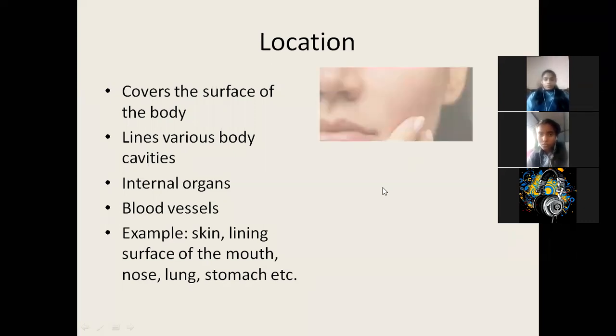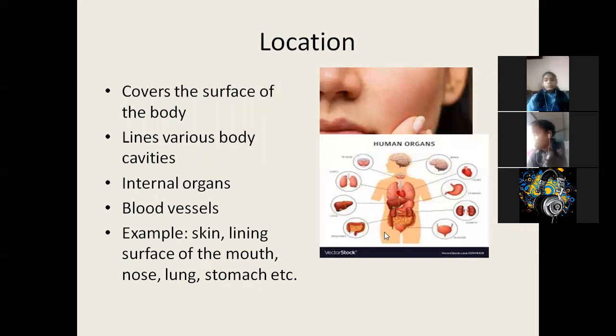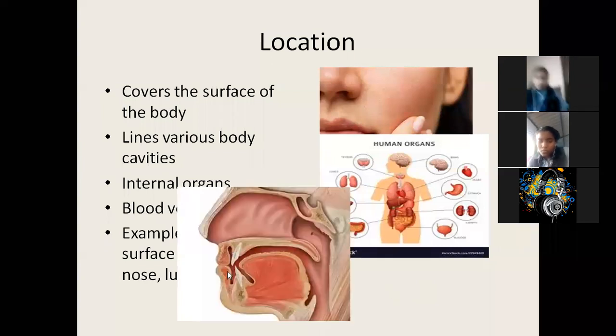Okay, so this is the skin. You can see it is covered by the epithelial cells. All the organs like liver, lung, bladder, kidney, stomach, heart, brain, everywhere you can see the epithelial cells. The nose opening and the mouth opening, here you can see epithelial cells.